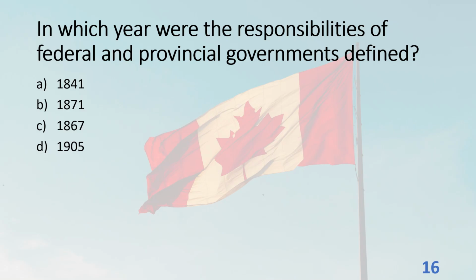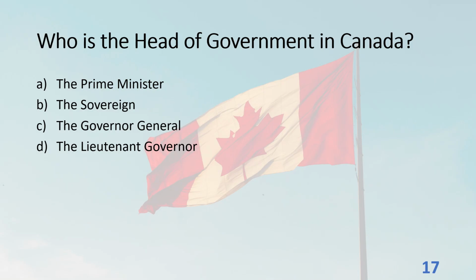In which year were the responsibilities of federal and provincial governments defined? A. 1841. B. 1871. C. 1867. D. 1905. The answer is C. 1867.